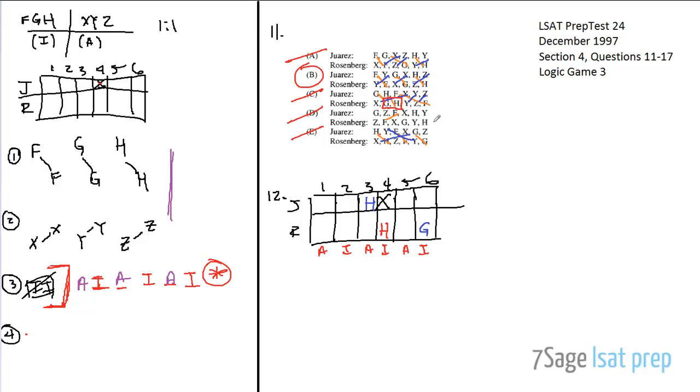Okay, and sometimes that might be enough, but scanning our answer choices, that's not actually an answer choice. That Rosenberg evaluates H during week 4, so there's got to be something more, right? And so the answer to this question really hinges on your ability to see this big deduction, right? Because look what we have here. We have 3 introductory books. 2 of them are spoken for. We have 1 introductory book left and 1 slot to put it in. So now F has to go here. Which means that, wait, what do we know about F? We know that J's got to evaluate it before R. So if R evaluates it in 2, J must evaluate it in 1, right?